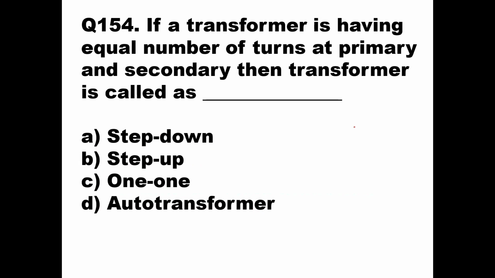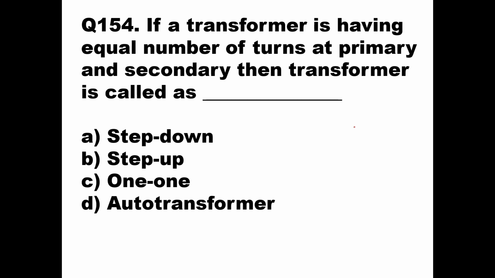Then we'll go to the next question. If a transformer is having an equal number of turns at primary and secondary, then the transformer is called as what? When there is an equal number of turns at primary and secondary, that means input voltage and output voltage also will be the same. Then it is called a one-to-one transformer. There is no step down, there is no step up, there is no auto.